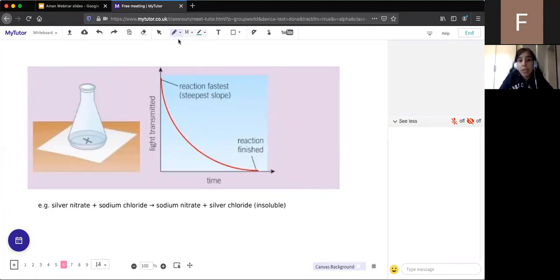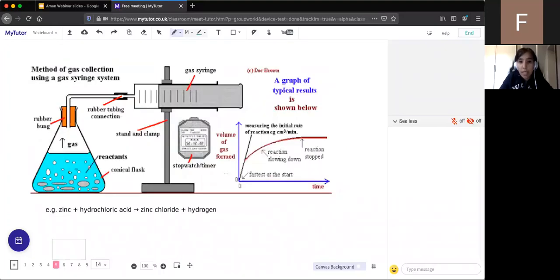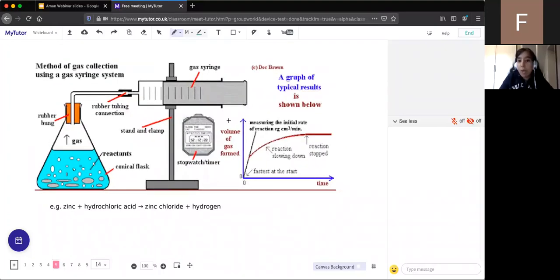Someone asks, does gas have a mass? You can't really measure the mass of a gas, so that's why we measure the volume. You always measure the volume of gas formed. If we were looking at a solid being produced, we would measure the mass of the solid, but with gases, we always measure the volume. That's what a gas syringe does. As more and more gas is formed, this syringe plunger will move further and further towards the right, and this will fill up with gas. That's how we measure the volume of gas produced.